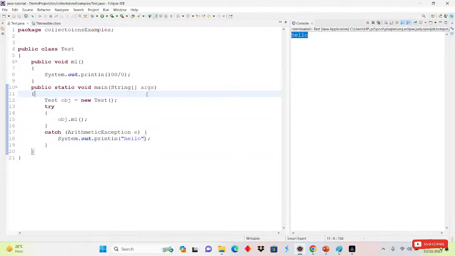So simply JVM will come here into the main method. It will create an object. After that, it will come to the try block and it will see object.m1. So it will come to the m1 method here. It will call the m1 method and here is the exception.